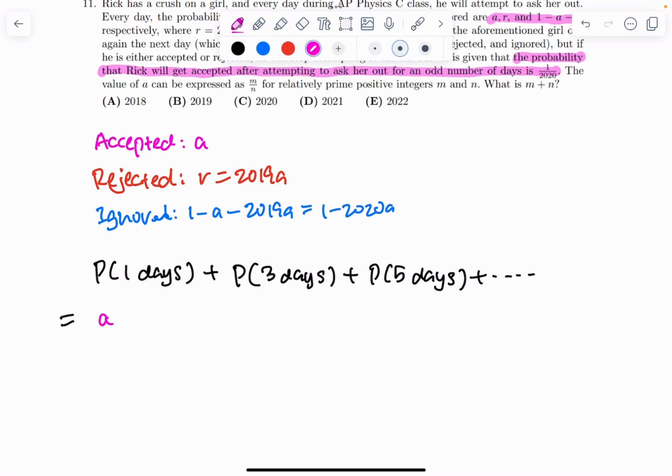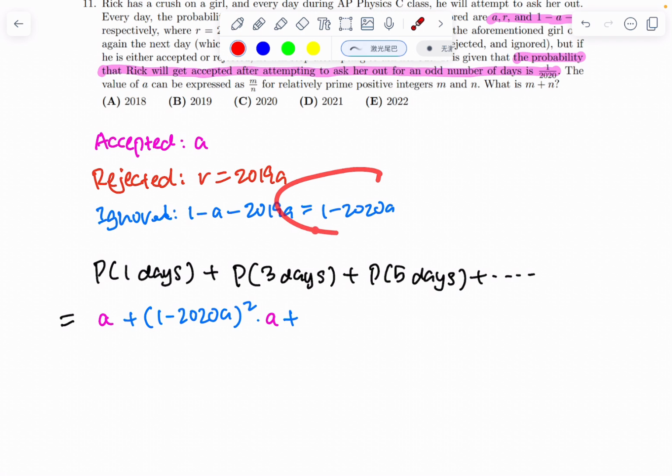So this is 1 minus 2020A squared, times A, since on the 3rd day he gets accepted. What about 5 days? Well, he has to get ignored for 4 days, and then on the 5th day, he gets accepted. So this is 1 minus 2020A to the 4th power times A.